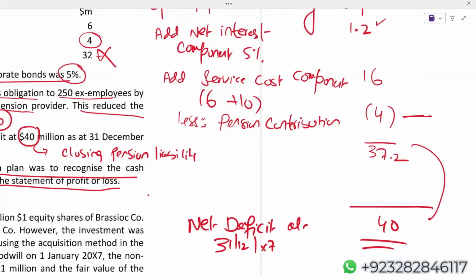Number one, you will explain to your examiner that the remeasurement component is recognized immediately in OCI, under the category of items which will not be recycled to P&L. And logically, the difference of 37.2 and 40 is an actuarial loss, the remeasurement component.